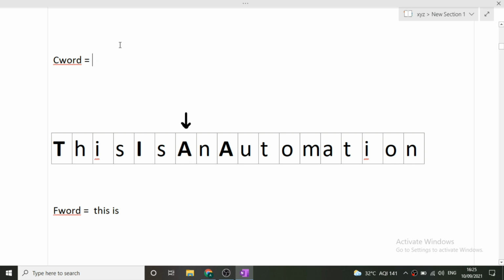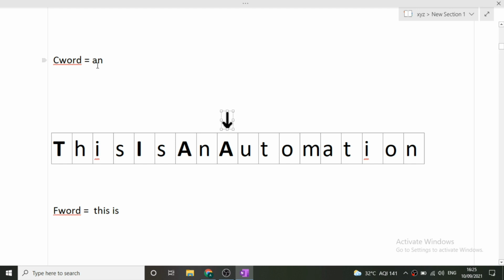And now we are having A, so we will do A. Since it is all capital, we will simply store smaller a into the current word. Now we will move to N. N is already smaller, so we will simply add it after the a in the current word. Now again A comes. A is the capital letter, so it marks the beginning of a new word.